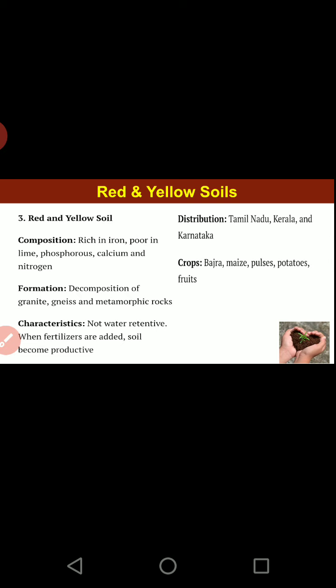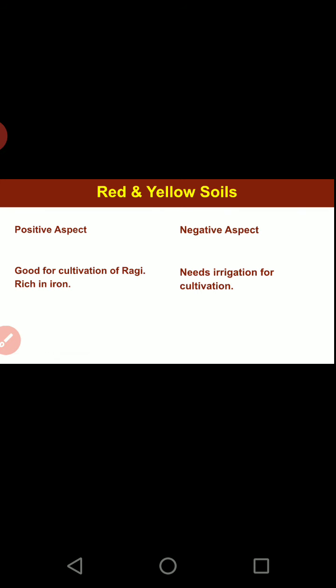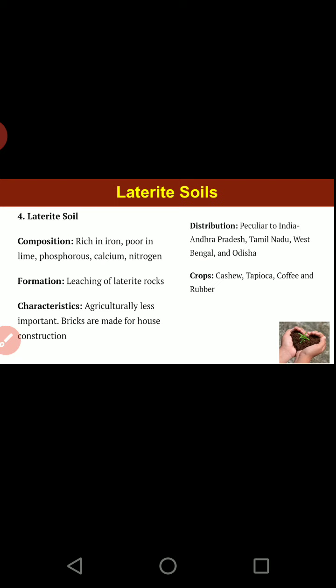Distribution: Tamil Nadu, Karnataka, Kerala, parts of Maharashtra also. Crops: bajra, maize, pulses, potatoes and fruits. Even ragi, and you will find all of that in the agriculture chapter. You will get more crops. Positive points: they are good for cultivation of ragi, but they are rich in iron also. And negative: they need irrigation. Without that they cannot be cultivated.